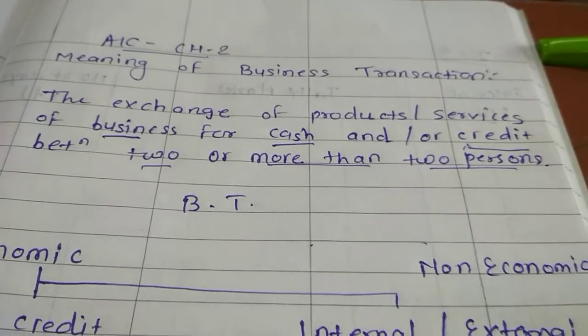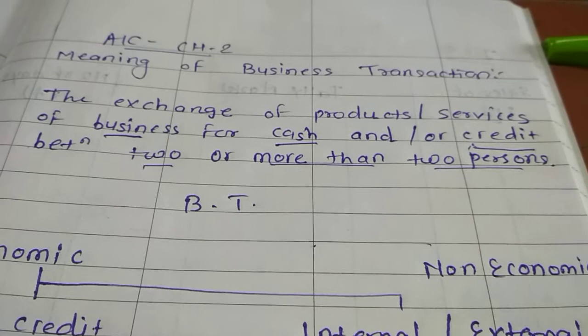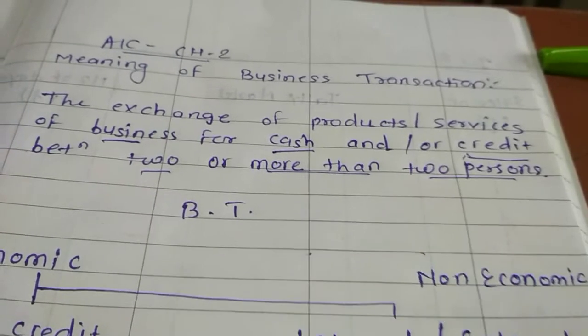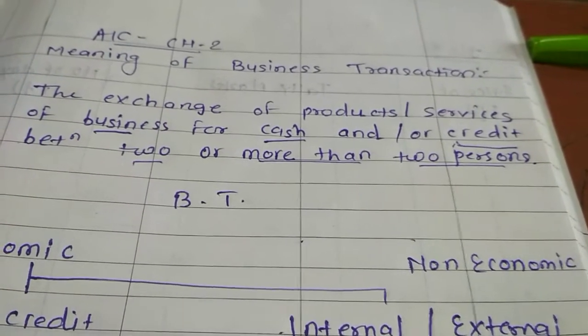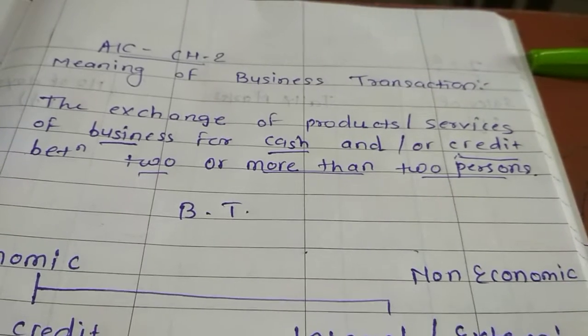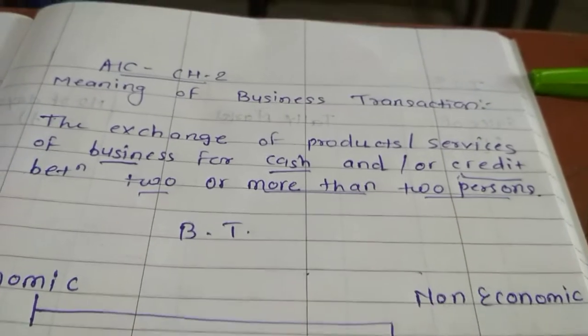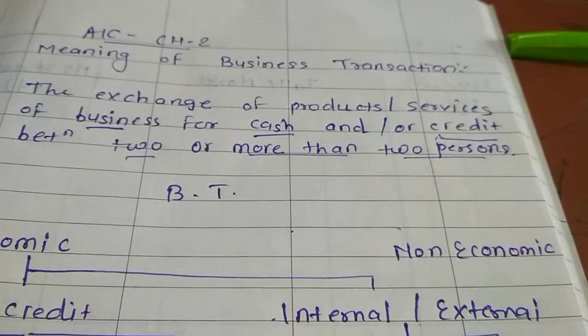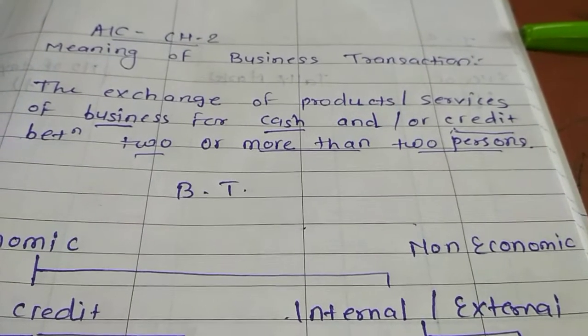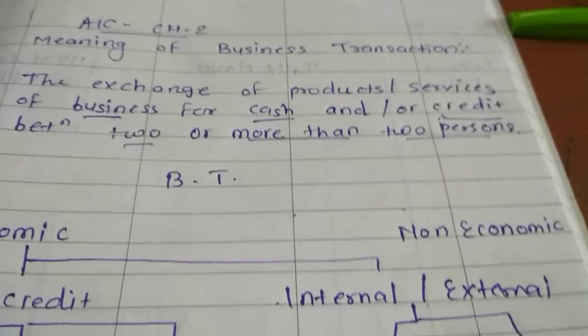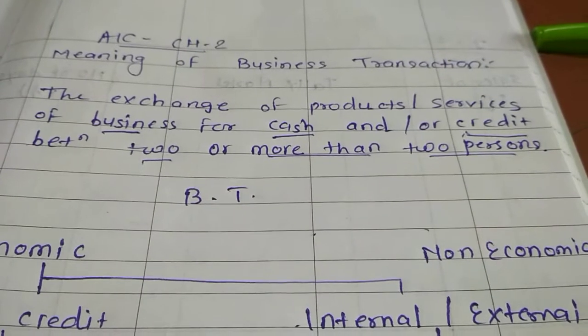then types of account. Mainly accounts are classified into 3 types that we'll discuss in this chapter. Then rules of debit and credit, 3 rules are there, that also we will discuss in this chapter, and steps of debiting and crediting accounts. So we are starting with the meaning of business transaction.